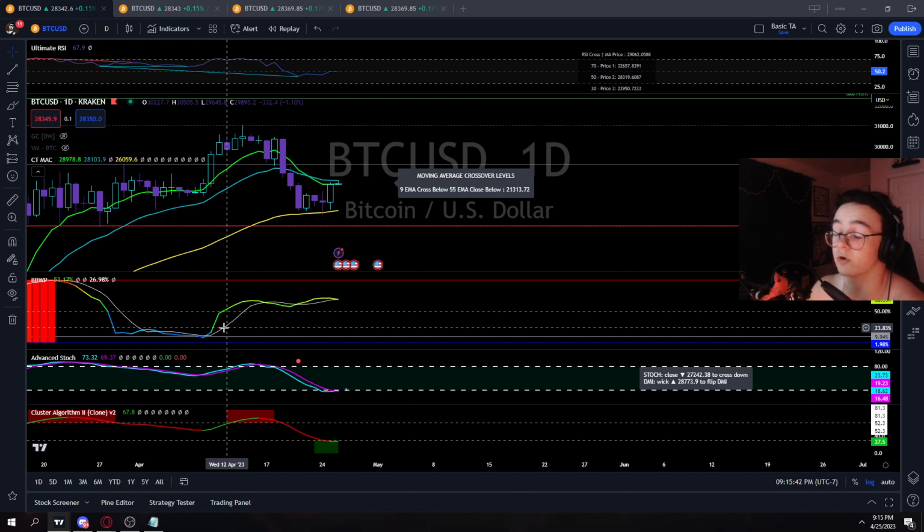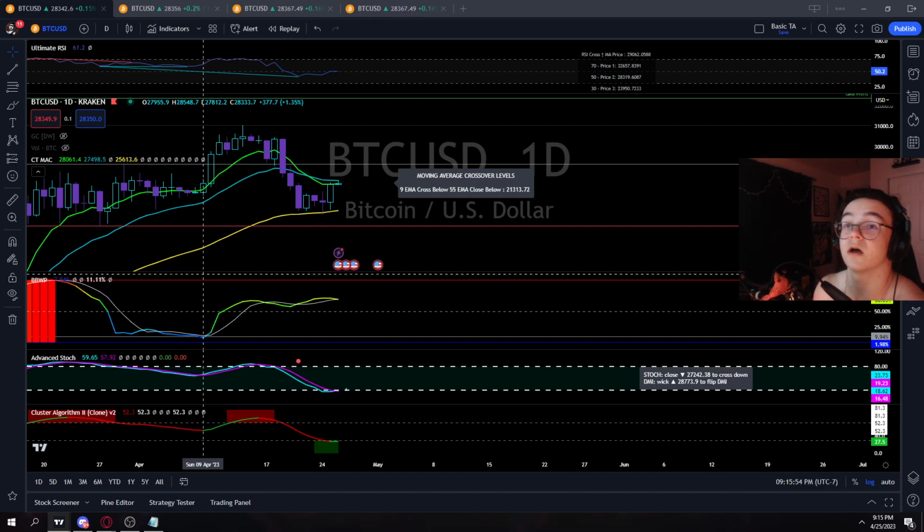Our 2-day would be crossing, and that downside momentum would probably be gone from then. And that would probably mean that we would be seeing some higher targets hit.